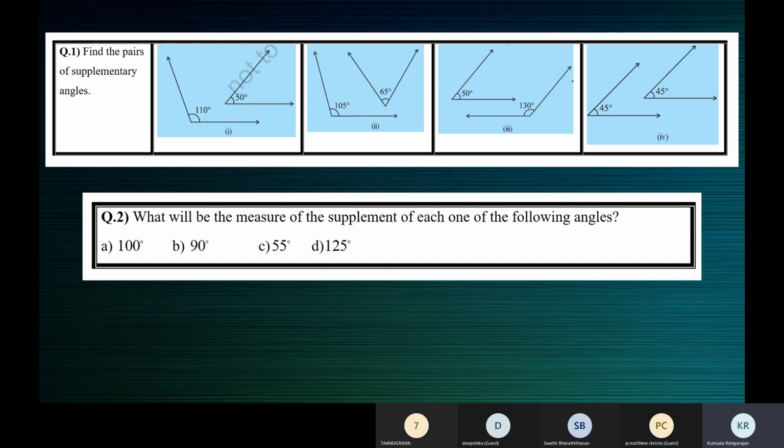Here also you must write it in a sentence. The supplement of 100 degrees is equal to 180 minus 100, which is equal to 80 degrees. Try the last one, one of you. How do we write the answer for the last one? Ma'am, the supplement of 125 degrees is 55 degrees. If you want to show that calculation, the supplement of 125 degrees is 180 minus 125, which is equal to 55 degrees, ma'am. 55 degrees, like that.